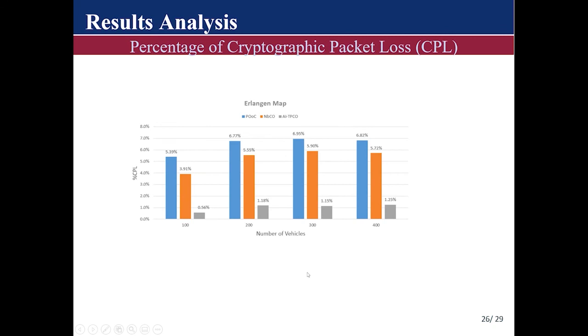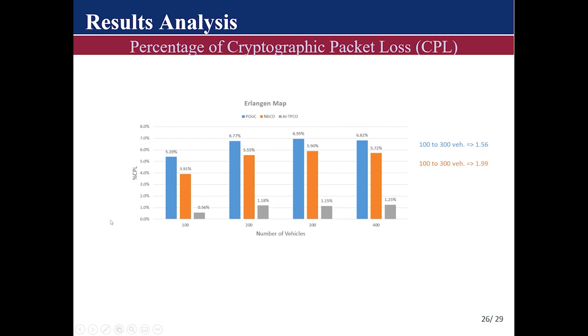Now, we also want to take a look at the percentage of cryptographic packet loss incurred and analyze how our scheme performed against the other schemes. When we look at the periodic omission scheme, as the vehicle population increased from 100 to 300, it increased by a difference of 1.56.